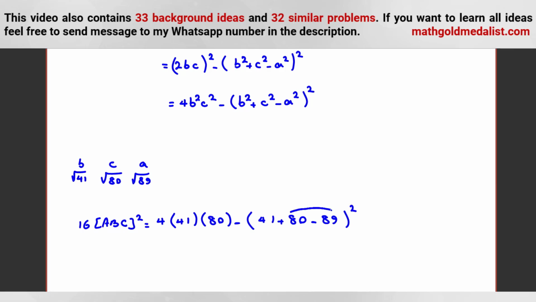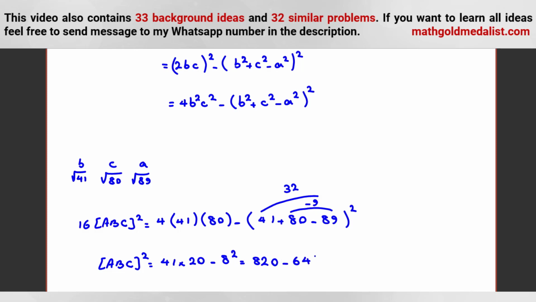Okay. 80 minus 89 is negative 9. 41 minus 9 is 32. Now, if we divide both sides by 16, it will be area of ABC squared. 4 will be cancelled. 41, we should divide 80 by 4, 20, minus, we should divide 32 inside the square by 4. 32 by 4 is 8. 8 squared. So it will be 2 times 80 minus 8 squared, 64.